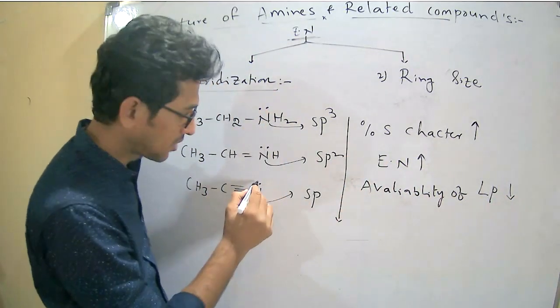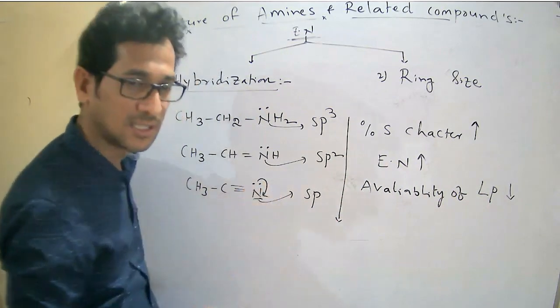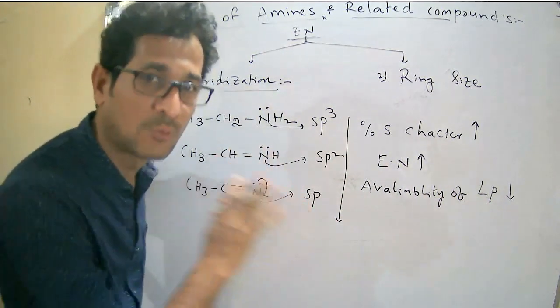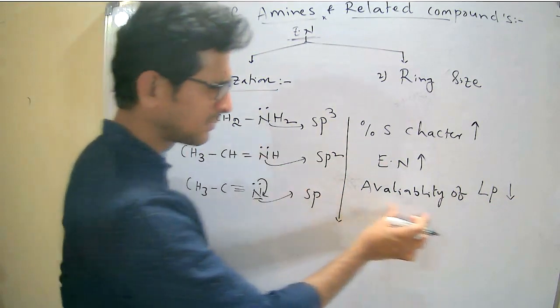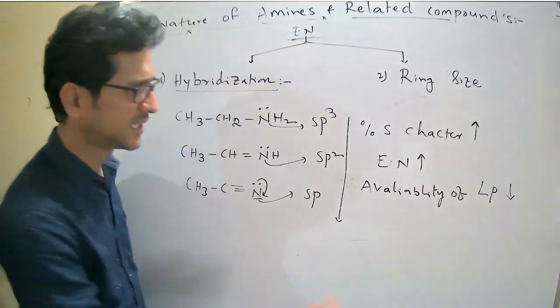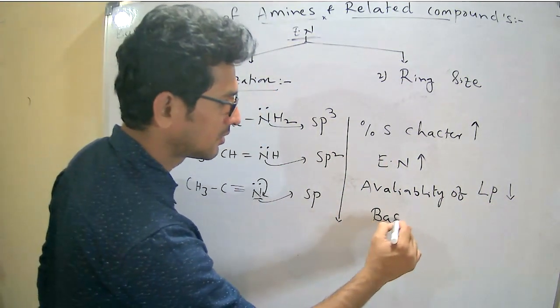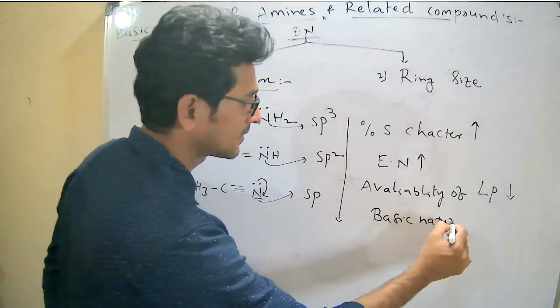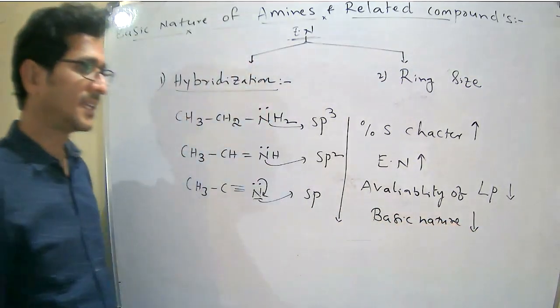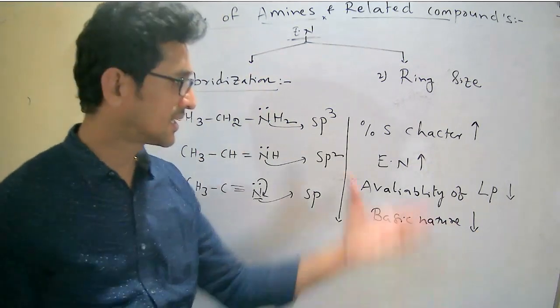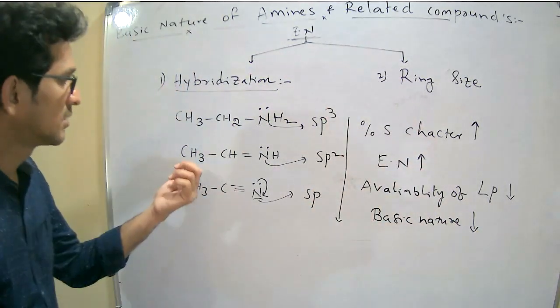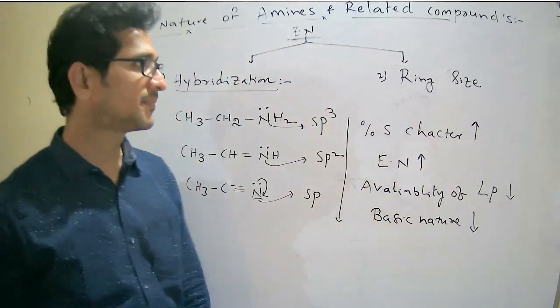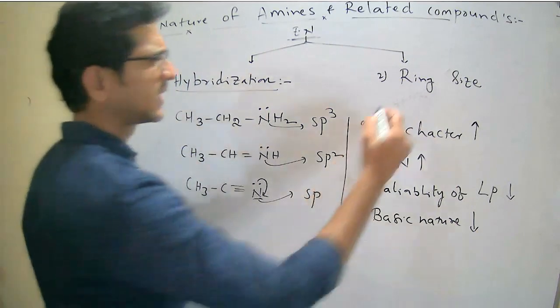Once it is electron withdrawing, it withdraws electrons itself, therefore the lone pair is not available. That is the meaning of the availability of the lone pair decreasing. Therefore the basic nature decreases. So this is about hybridization.